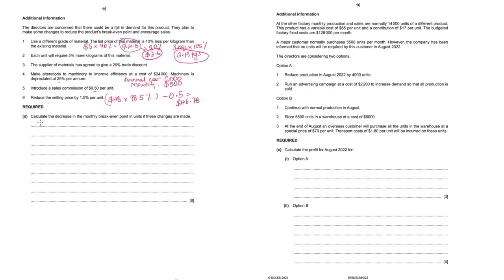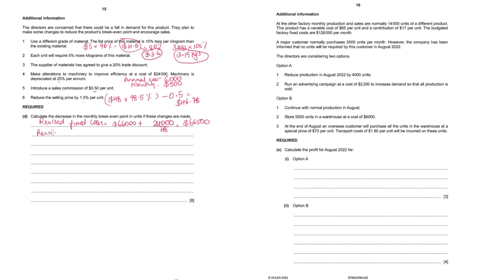So first we will have to calculate the break even. For that we need the revised fixed cost, we need revised contribution. So let's calculate revised fixed cost. 66,000 existing fixed cost plus the cost of machine 24,000 divided by 48. Since the depreciation rate is 25%, it means 4 years. 4 years means 48 months. 48 months means $500 per month. We've already calculated. So 66,500.